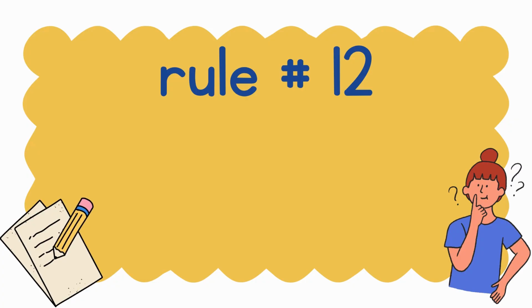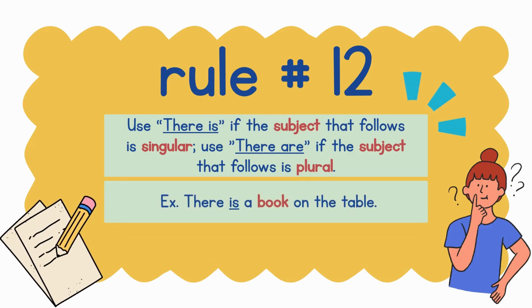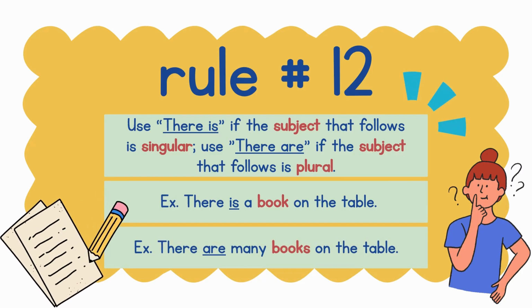Rule number 12. Use there is if the subject that follows is singular, while use there are if the subject that follows is plural. Example, there is a book on the table. We must use there is because the following subject here is a book, which is singular in number. Another example, there are many books on the table. We must use there are because the subject here is many books, which is plural.